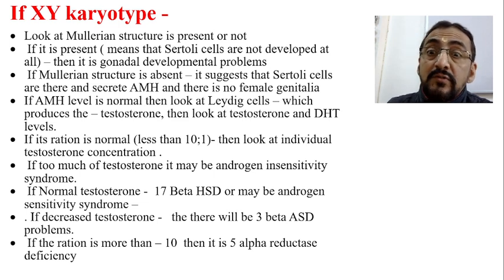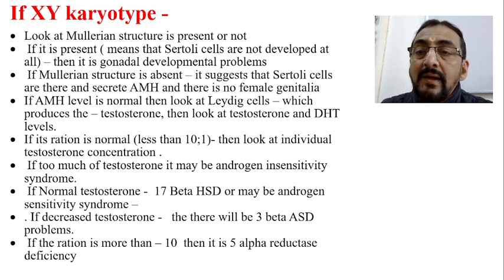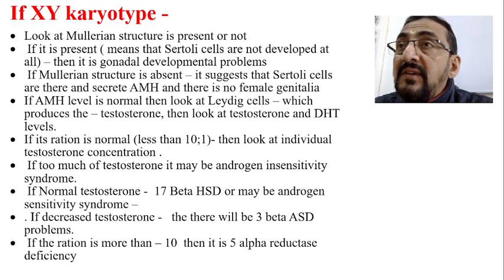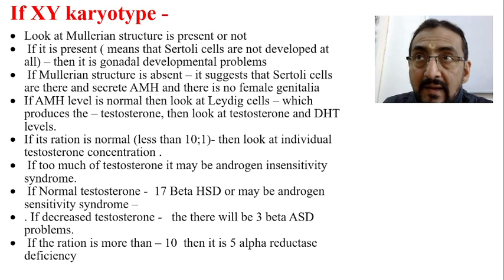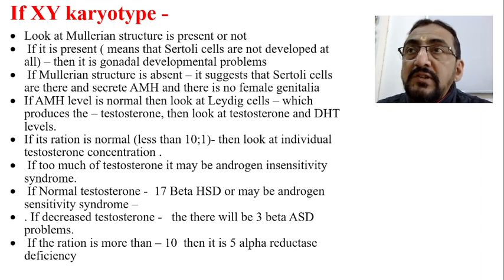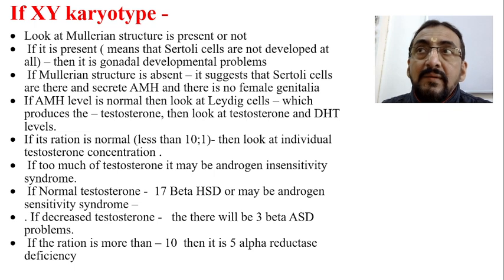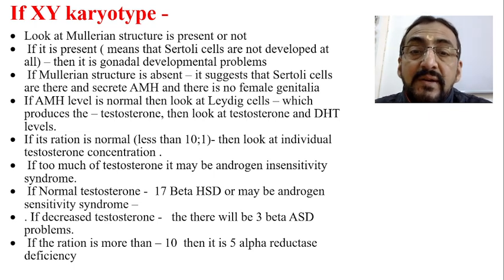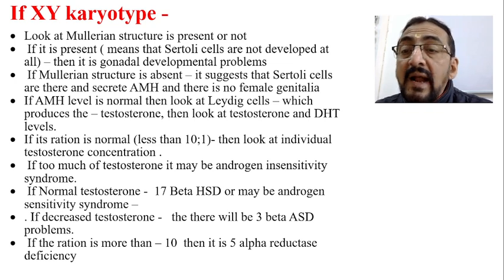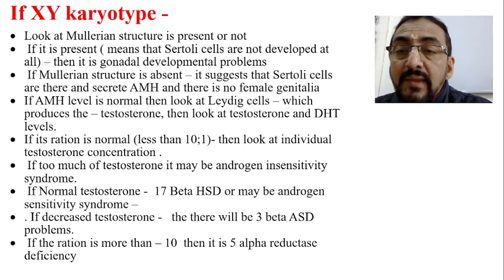If too much testosterone is there, then it may be androgen insensitivity syndrome, because the androgen receptors are not at all receiving the testosterone. Therefore, the testosterone level is going to rise in the blood. If the testosterone is normal, then it may be 17-beta HSD deficiency, or it may be androgen insensitivity syndrome.